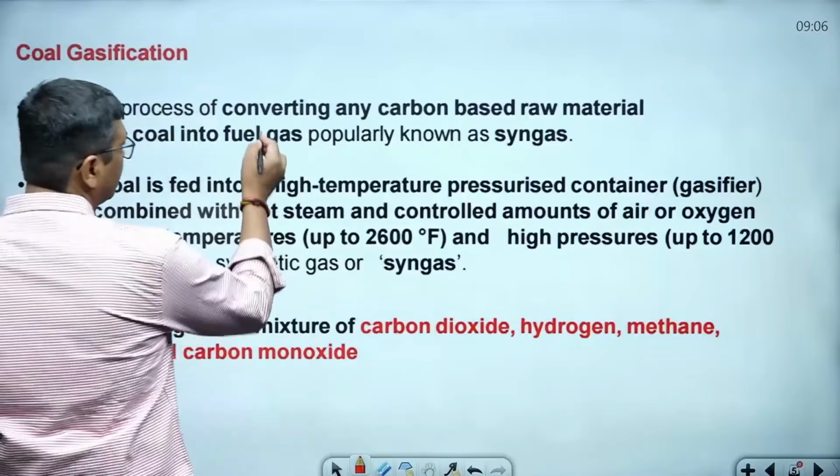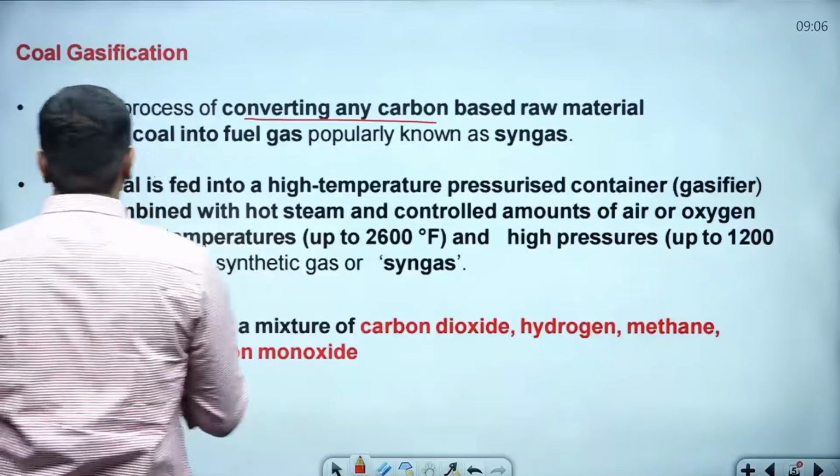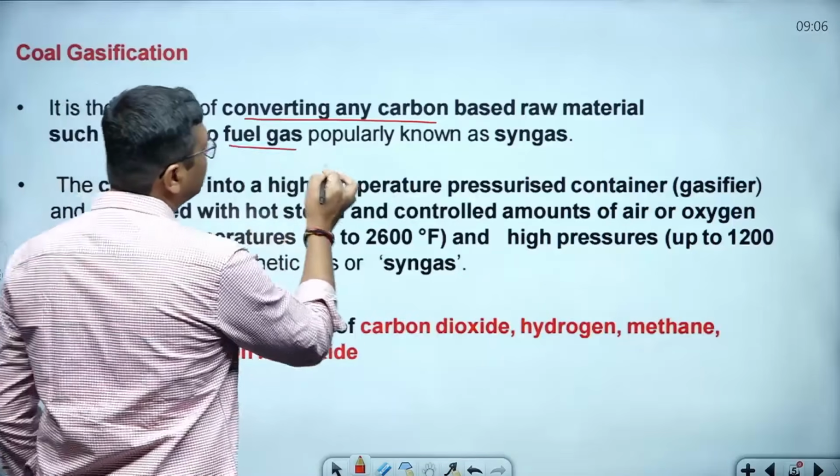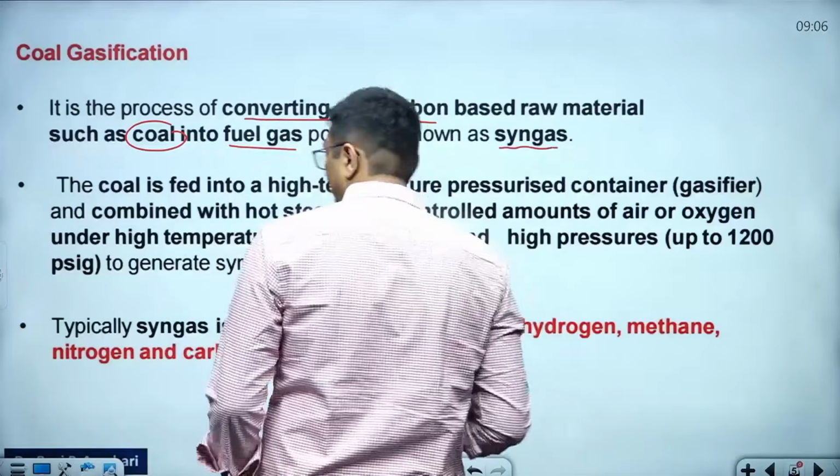It is the process of converting any carbon-based raw material, such as coal, into a fuel gas that we call syngas.